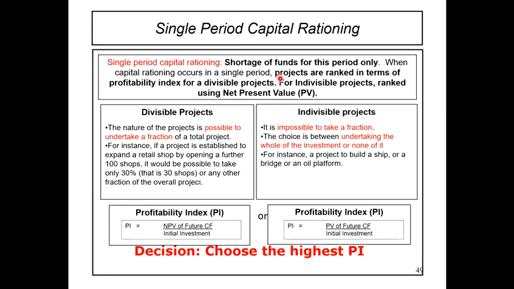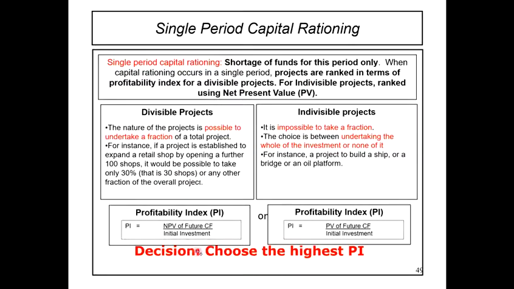Okay, dia kena 100%. Okay, so the choice is between undertaking the whole of the investment or none of it. You take it or leave it. That's it. Untuk indivisible projects. For instance, a project to build a ship or a bridge or an oil platform. Itu je. Takkan saya nak buat kapal ni tapi saya nak invest untuk kepala je. Tak boleh. Okay? So, untuk indivisible project, kita akan tentukan sama ada kita nak take it or leave it by looking at the NPV.